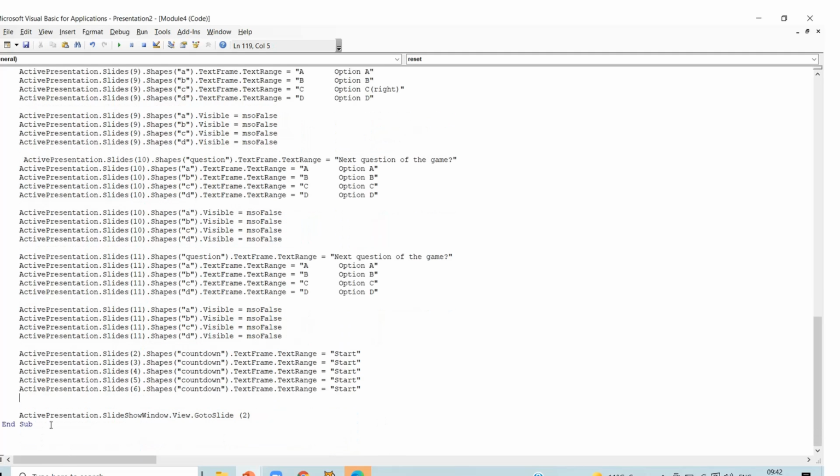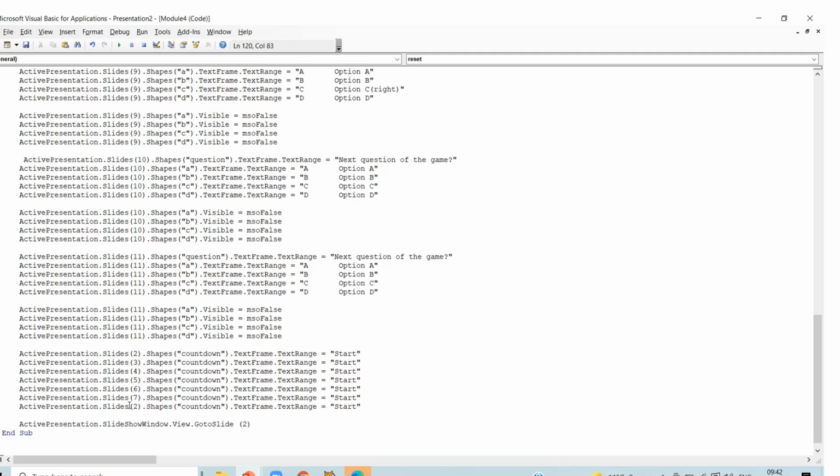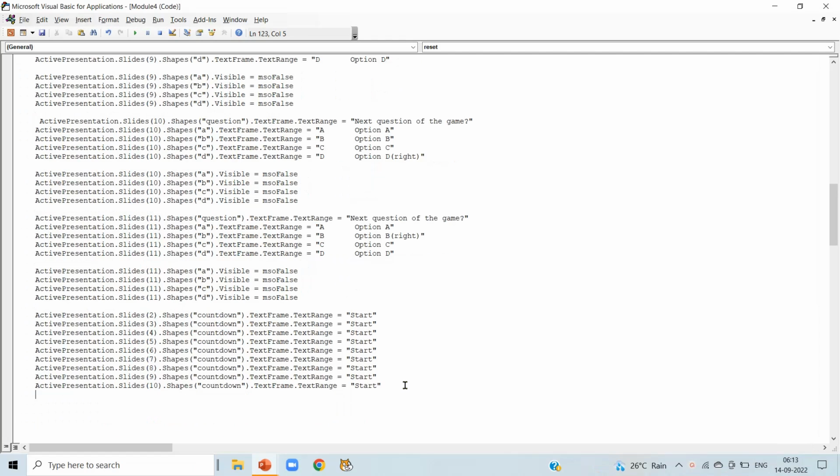Again paste it, write slide number 7. Again paste it, write slide number 8. Again paste it, write slide number 9. Again paste it, write slide number 10. Now again paste it and write slide number 11.